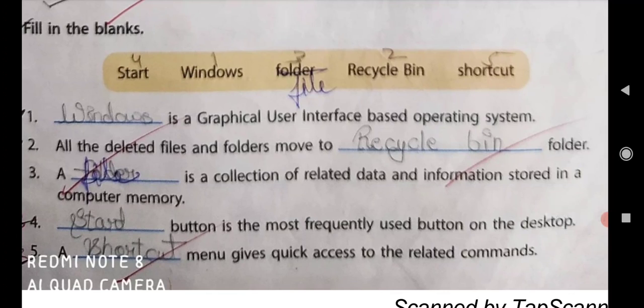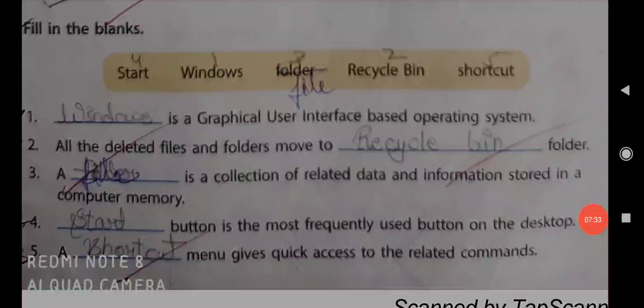Fourth, dash button is the most frequently used button on the desktop. Can you guess which button is the most frequently used button on the desktop? It is the Start button. The spelling of start is START. Start.